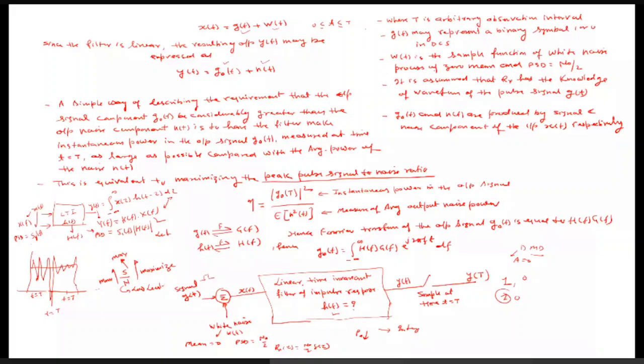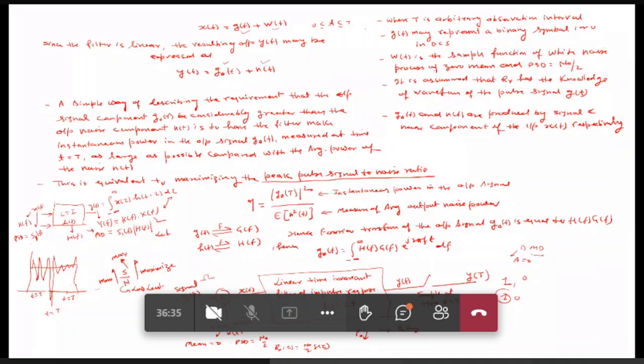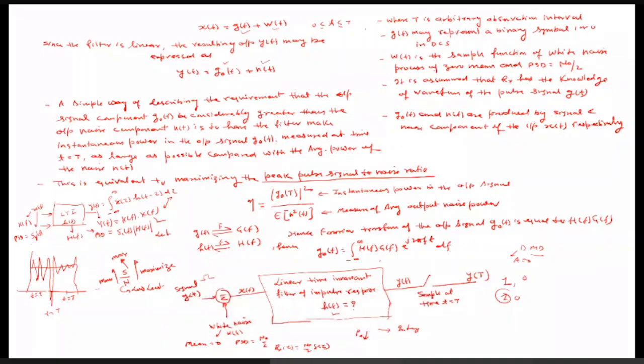So this g_0(t), the output signal in the time domain, will be how much? H(f) is the transfer function of this, and then G(f), because G(f) will be simply that of X(f) once we consider the absence of the noise. So G_0(f) will be H(f) into G(f), and I am taking the inverse Fourier transform of that. Now, if you want to calculate this g_0(t) in the time domain,